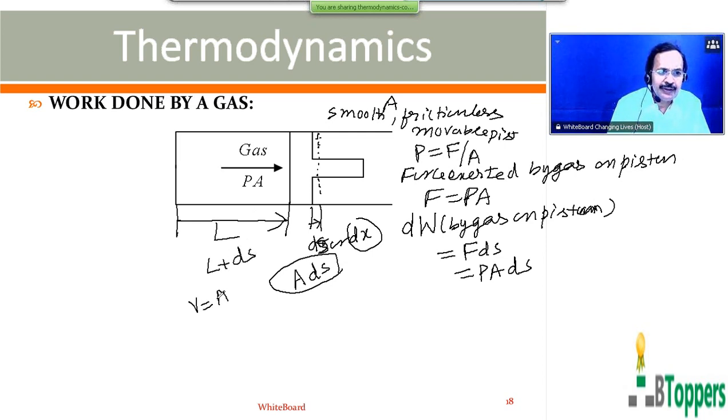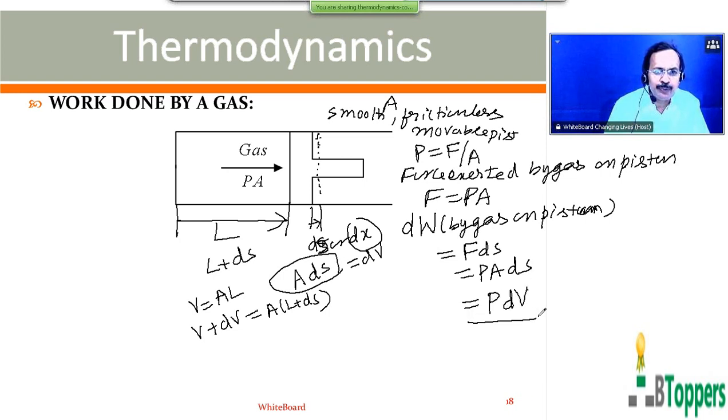So the initial volume of the gas is A into L, and the final volume is V plus dV, that is A into L plus ds. That means A into ds gives the change in volume, an infinitesimally small change in the volume of the gas denoted by dV. So the work done by the gas on the piston, when the volume changes by an infinitesimally small amount dV starting at an initial pressure P, is given by dW equal to PdV.